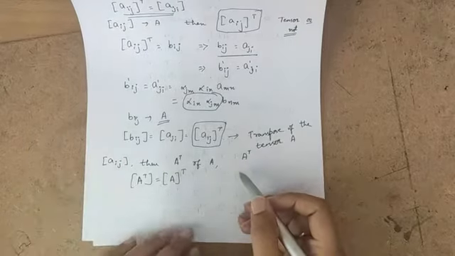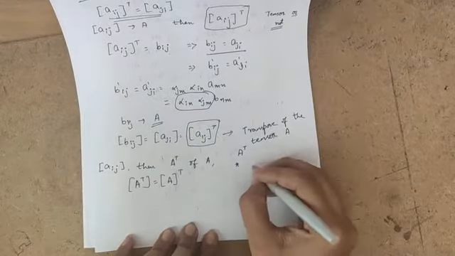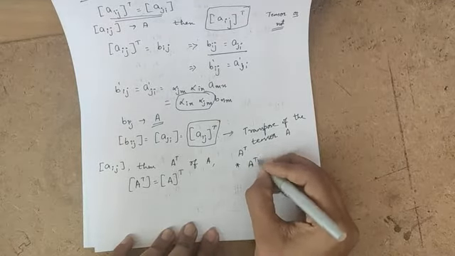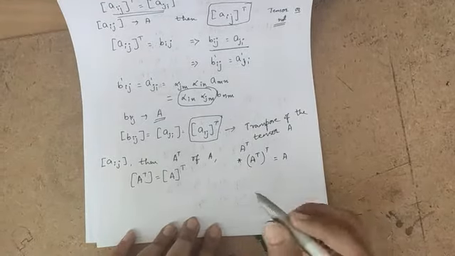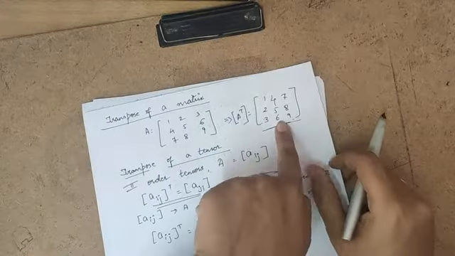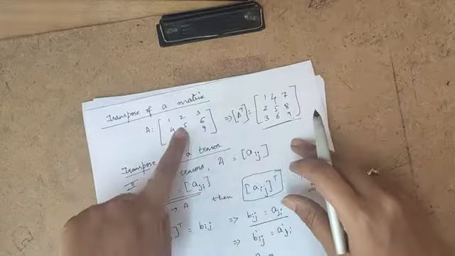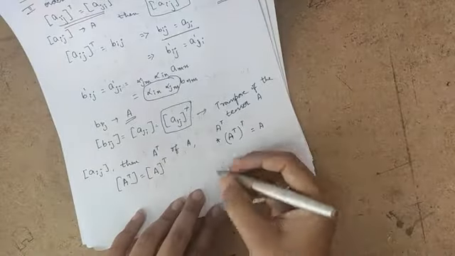So using transpose of a tensor, we have some set of properties which we may use in further topics. A transpose whole transpose will be equal to A. That is, if you consider a matrix and take its transpose, and then take the transpose of this matrix again, you will get the same thing. So A transpose whole transpose is equal to A.